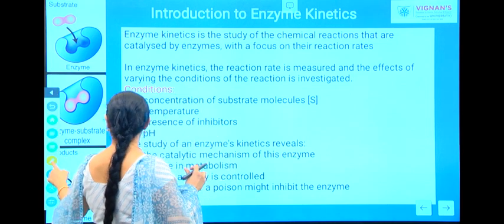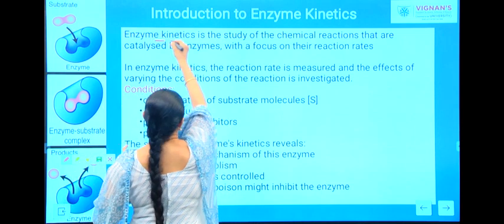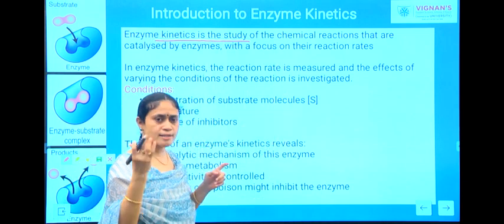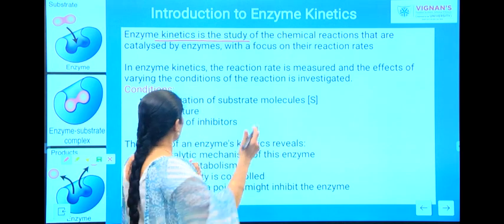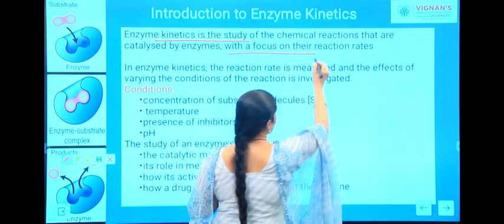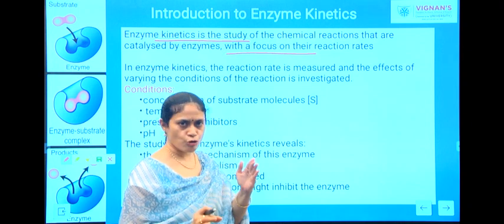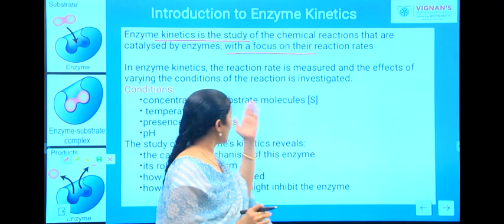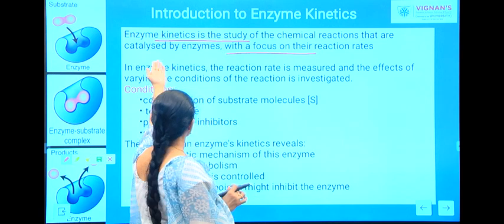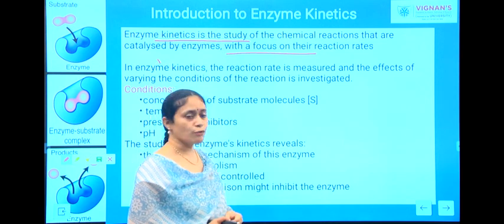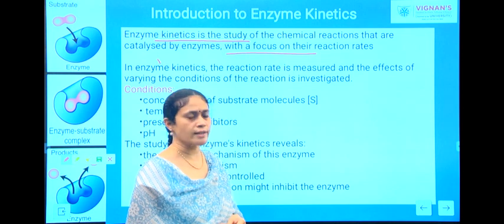Kinetics is a study. Enzyme kinetics is a study of chemical reactions where enzymes are involved, with a focus on their reaction rates. So, what is enzyme kinetics? Enzyme kinetics is a study of chemical reactions that are catalyzed by enzymes with a focus on their reaction rates.